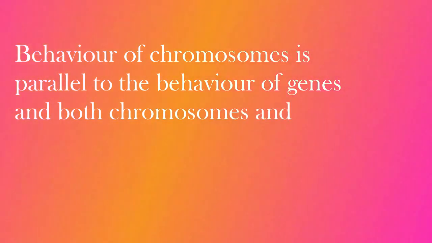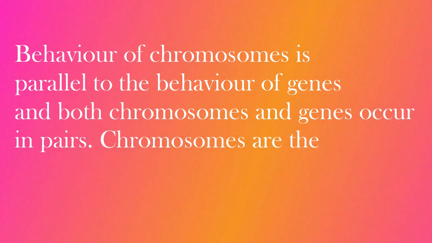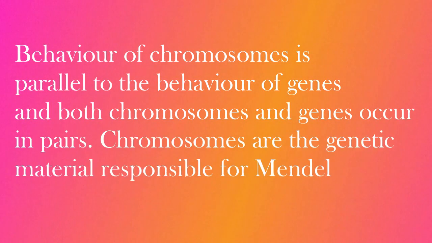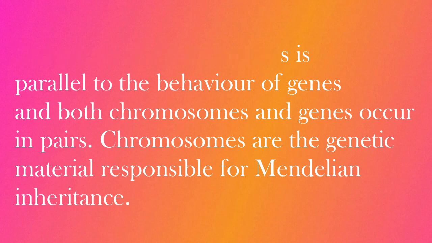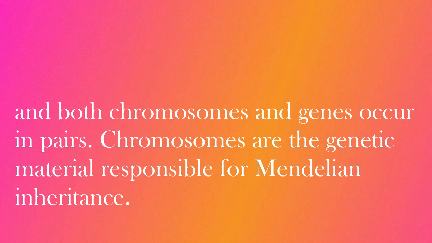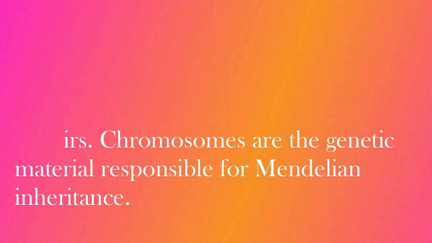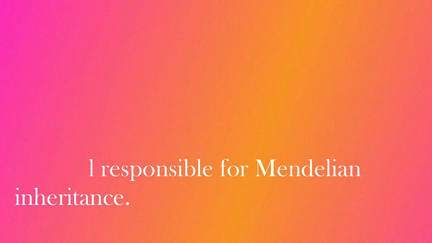There are 5 points under this theory. I will read out each theory and then explain it on board. You can write these points in your notes as well as use them for your exams. The first point under chromosomal theory of inheritance is behavior of chromosome is parallel to the behavior of genes, and both chromosomes and genes occur in pairs. Chromosomes are the genetic material responsible for Mendelian inheritance.